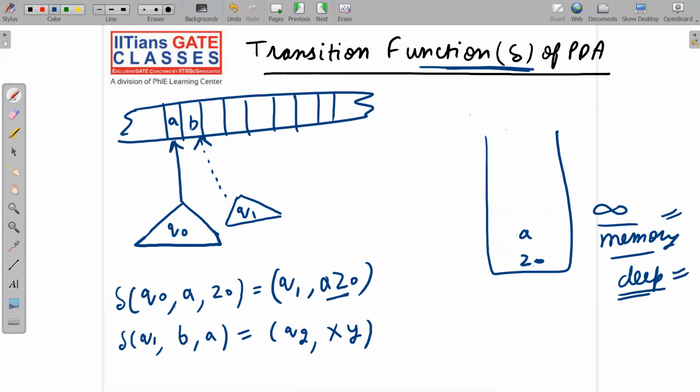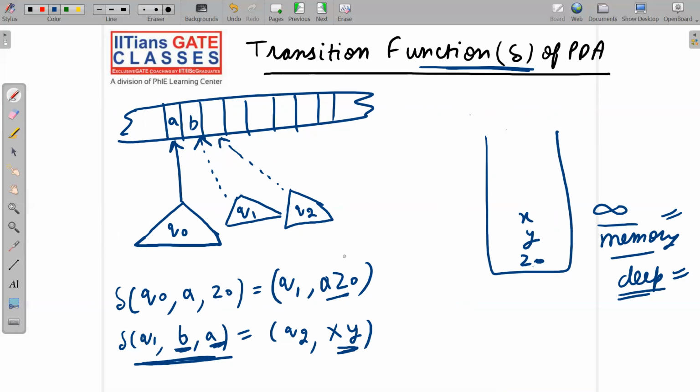After applying this move, since you have read B from the tape, you will move one symbol to the right. The read head will move one symbol to the right, and it will store state Q2. Since you have read A from the stack, you have read A after popping it. Now you are pushing X, Y onto the stack. So you will push X and Y onto the stack in sequence.